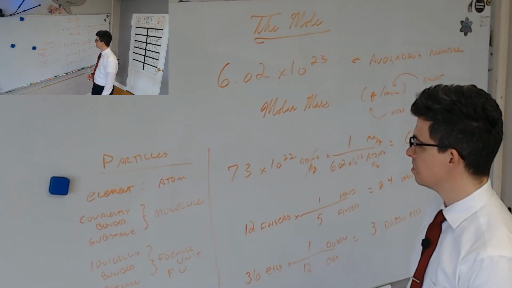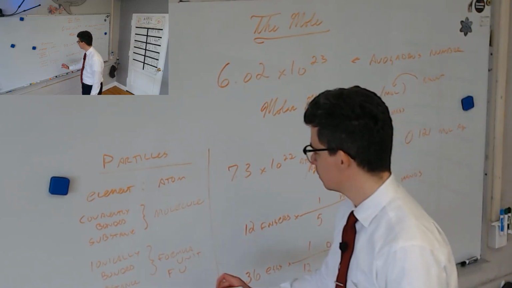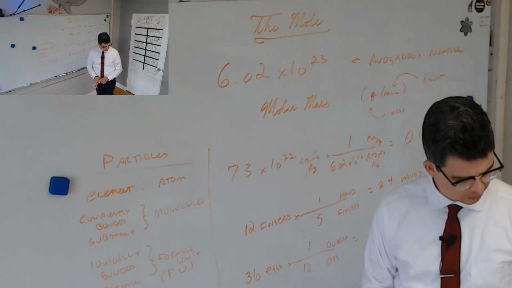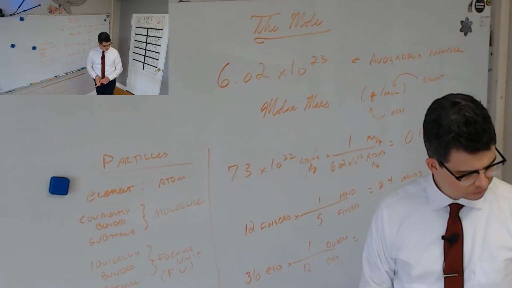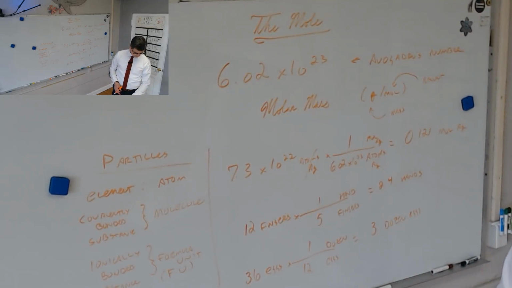There's another one too. What was the other one? Well, that's good enough for now.